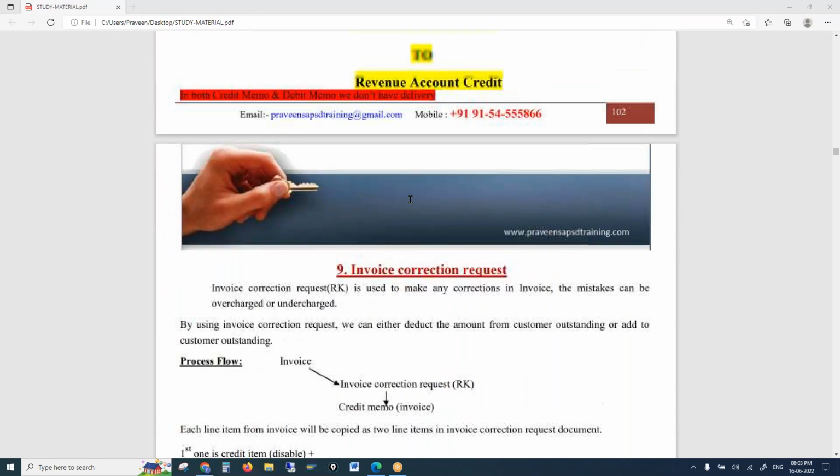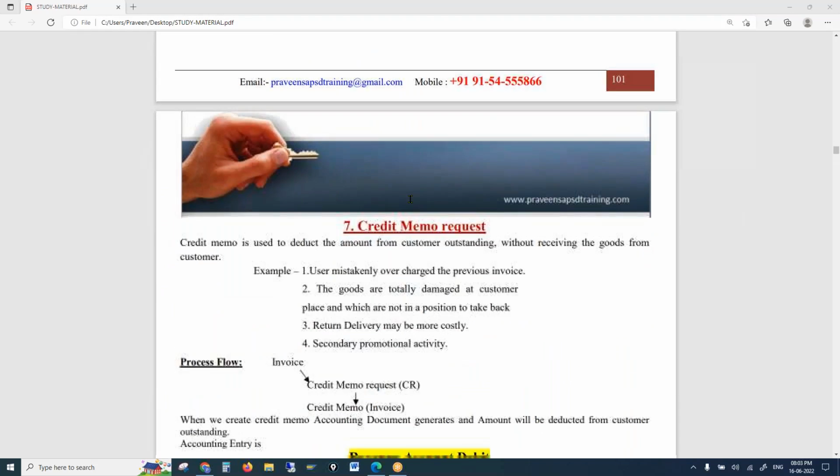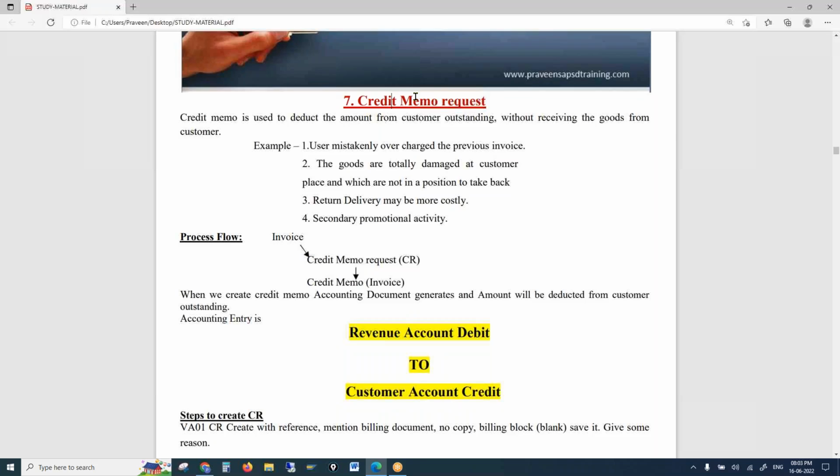Right. So in the last session, we finished discussing returns. And let's go ahead with the credit memo. So what activity does the system perform when we create an order? Anyone? In the back end, what activity does the system perform?